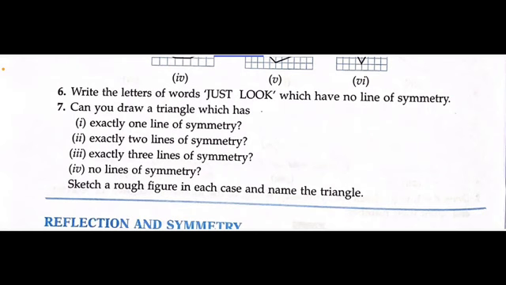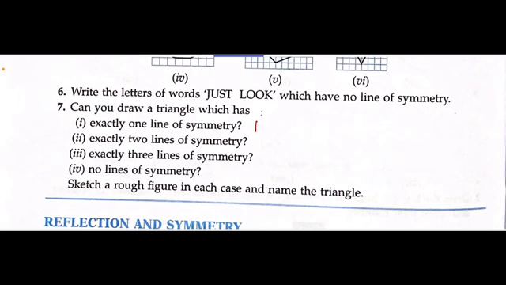Write the letters of the word which have no line of symmetry. So as you can see, J, we cannot divide it into two equal parts. Then you have S, then you have what others, L and K. Fine. So these are the four letters which have zero lines of symmetry in this case. Fine. They cannot be divided into two equal parts in any way.